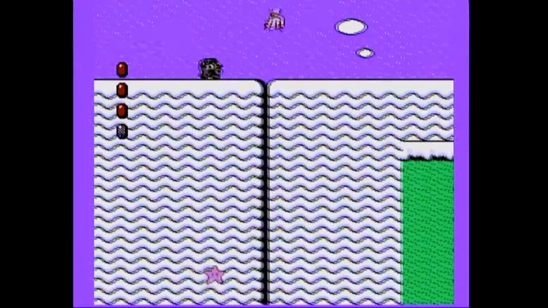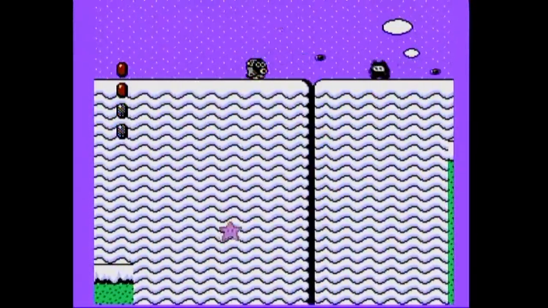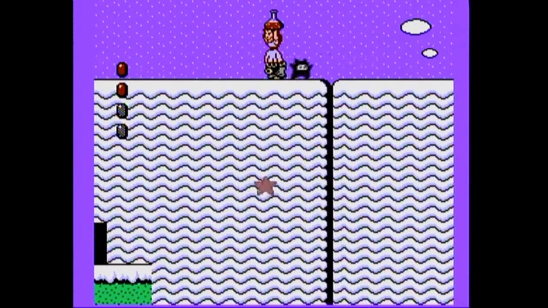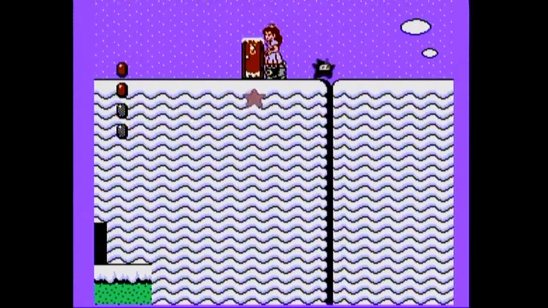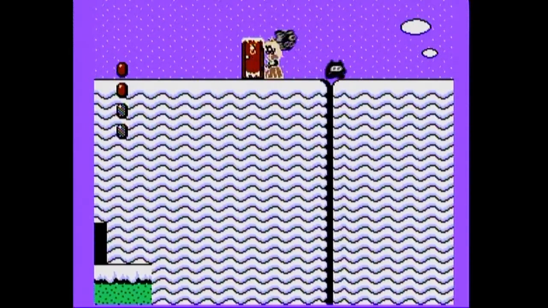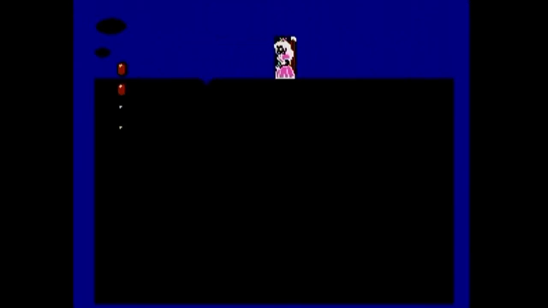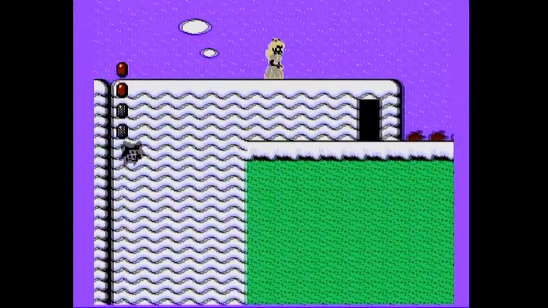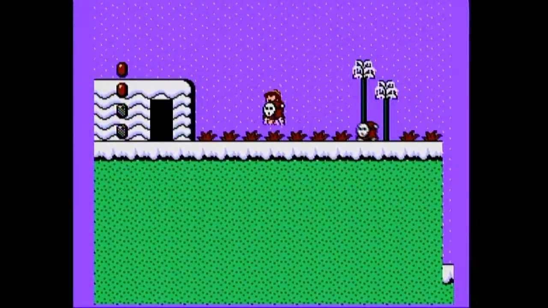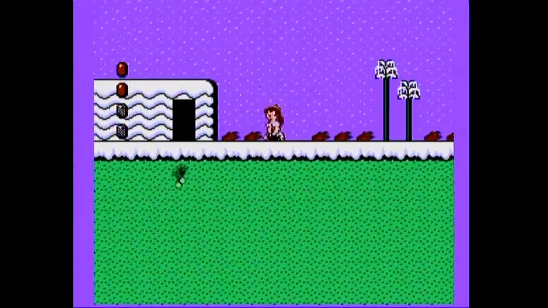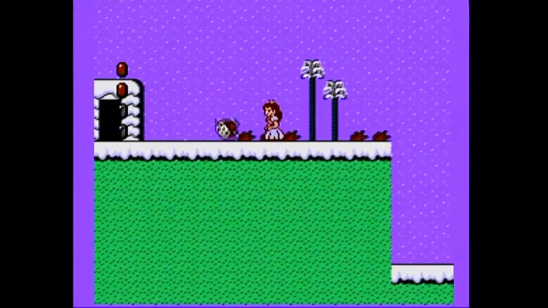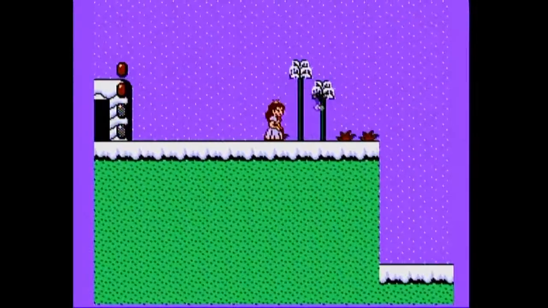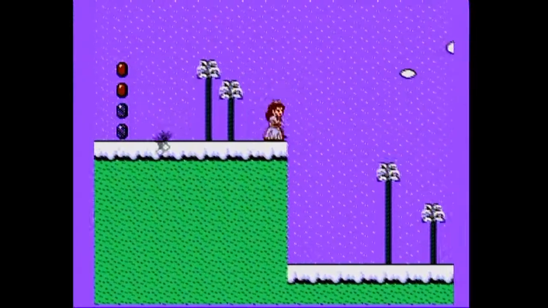There's yet another potion, but I don't think you can find another mushroom with it. I think the maximum amount of health that you can get per stage is 4 hit points, which would be 2 mushrooms. And just waited for the star here. Is there anything here? No, we should have used the... Ah yeah, we should have probably used that potion here to the right and gotten a bunch of coins here from the vegetables in the alternate dimension. Yeah, we messed up there. We definitely messed up there.